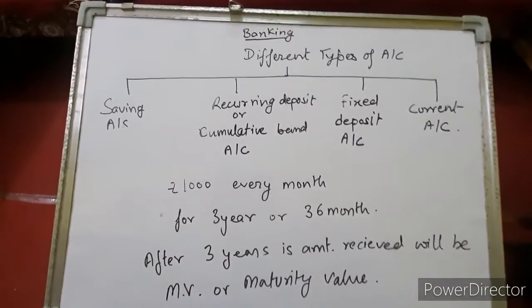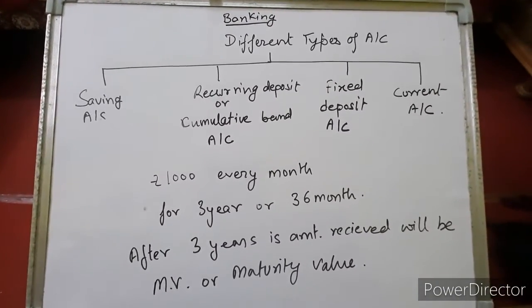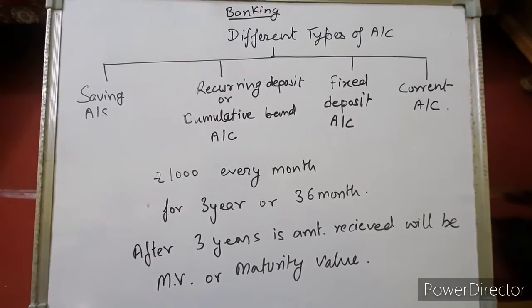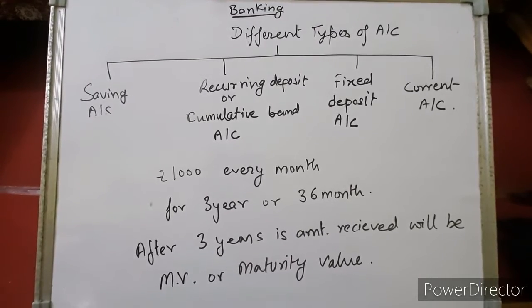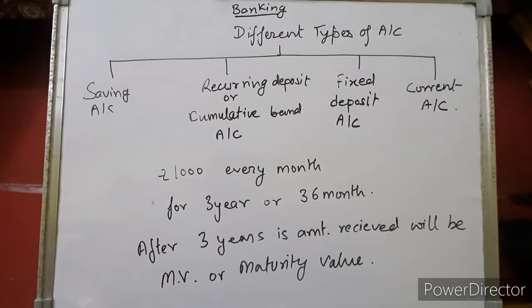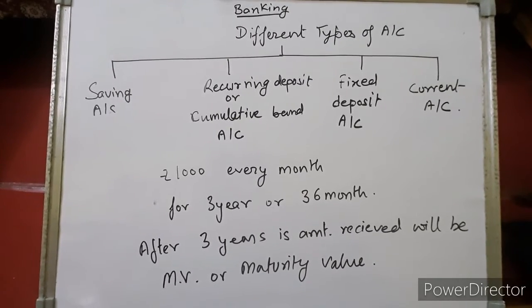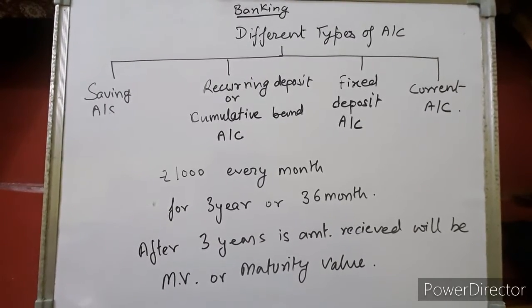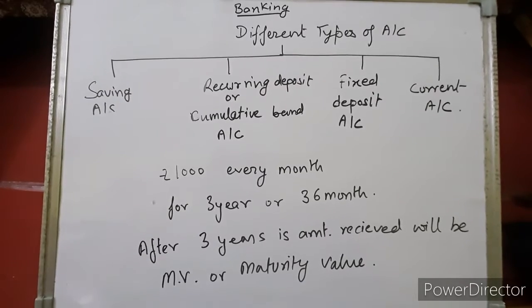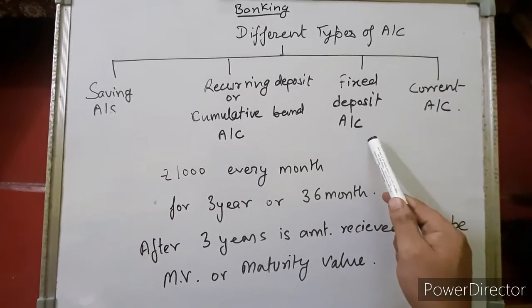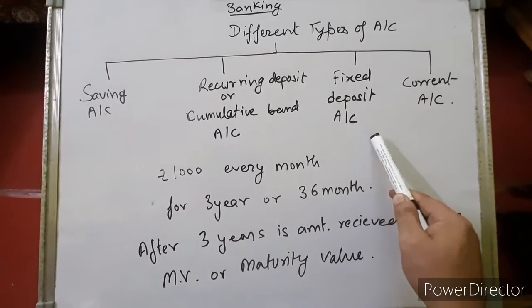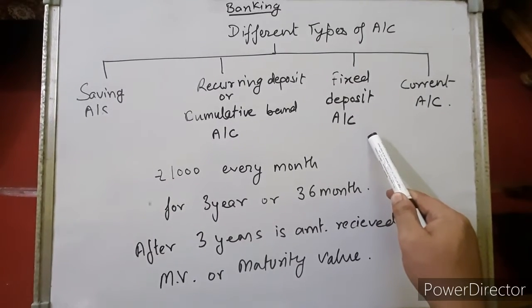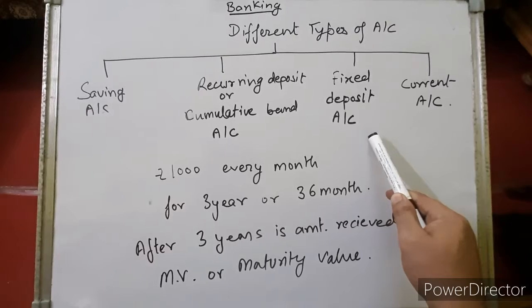Now let's study about different types of accounts. Generally, for a normal person, we use saving bank account. Okay. And there is another type of account which is called recurring deposit account or cumulative bank account. What does recurring deposit account mean? We have to deposit a certain sum of money for a fixed period of time. Right. And there is another type of account which is fixed deposit account. That means FDs, we all know. Suppose we have 1 lakh extra, then we fix that amount, deposit it in that account. So 1 or 2% higher rate of interest we'll get on this account, right?